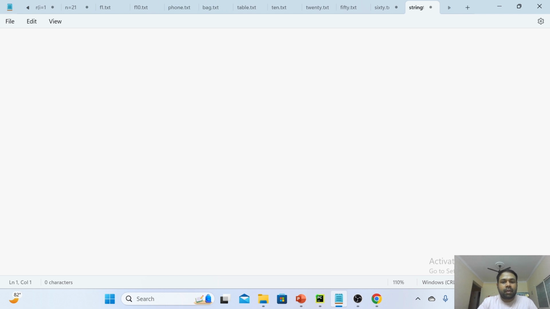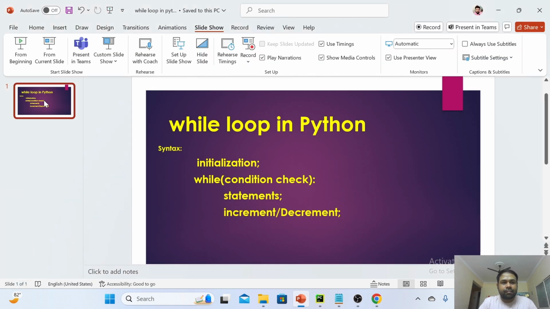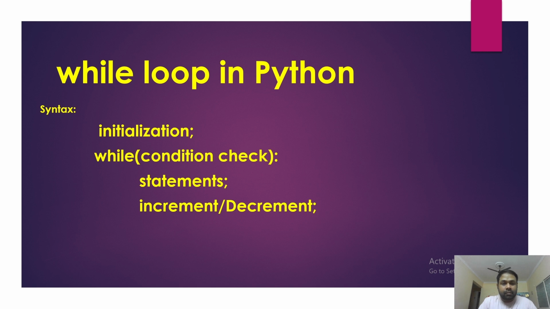Now let me start with the syntax of the while loop. Initialization will be there, the starting point, and here you write the while keyword and the condition check, followed by a colon. Carefully observe, the colon will be there. If the condition is true, then only you are allowed inside the while loop. Inside the while loop there are two things to be remembered. One is the statements which you want to execute repeatedly, and the second one is increment or decrement. This should not be forgotten.